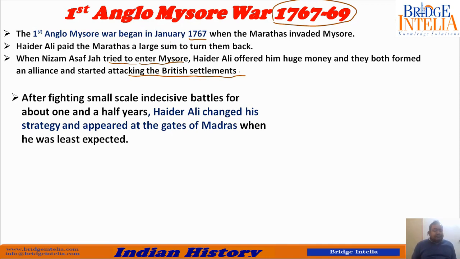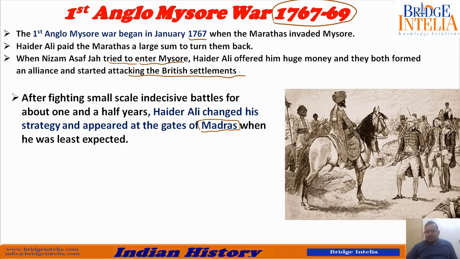So when the British were getting information that Hyder Ali is in Mysore, he was not actually in Mysore, he was moving towards Madras. And one morning, all of a sudden, I mean, it was not even morning, it was early dawn when everybody was sleeping, he appeared at the gates of Madras. Why at Madras? Because the British that he was fighting with were stationed at Madras. Madras was the biggest settlement near Mysore. So he appeared at Madras when he was least expected.